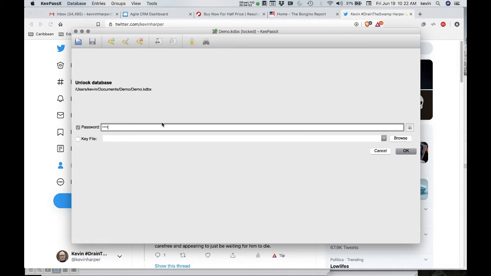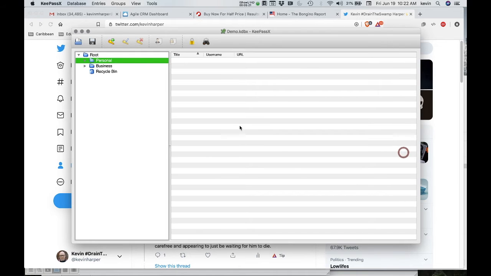It's that secure because everything in the database is highly encrypted, and very secure. So the first step is to give it a super long passphrase, 4, 5, 6 words that are in a gibberish sentence that don't make sense. You don't want it to be grammatically correct. So that makes it easier for brute force hackers to figure out, using dictionaries and stuff like that. So that's number one. Then once you log in, you can see there's folders, and I've created these folders so you can see I've got personal and business. You can organize it however you want, which is awesome because you can make it work the way you want it to work.